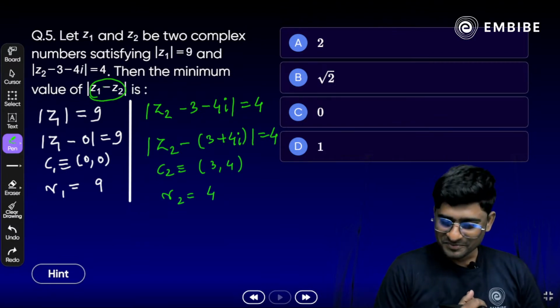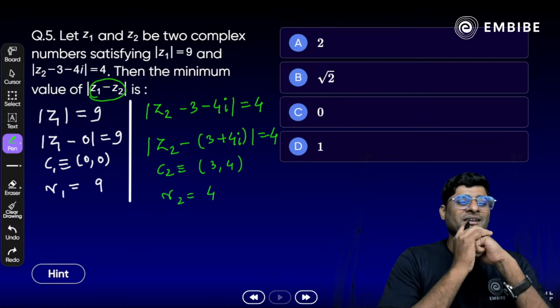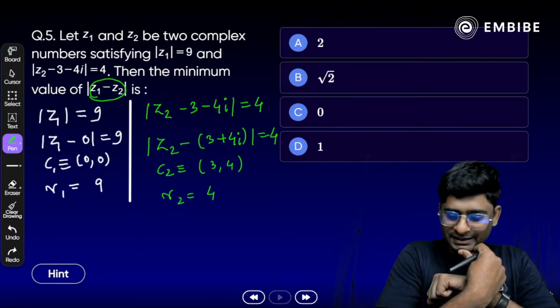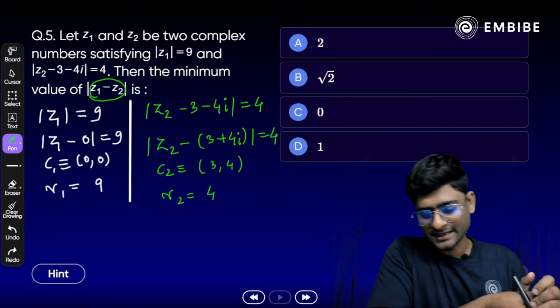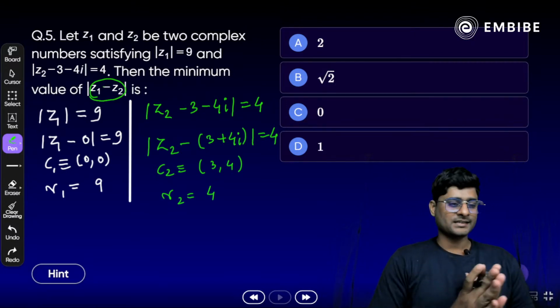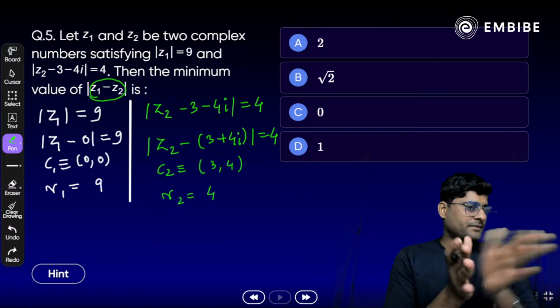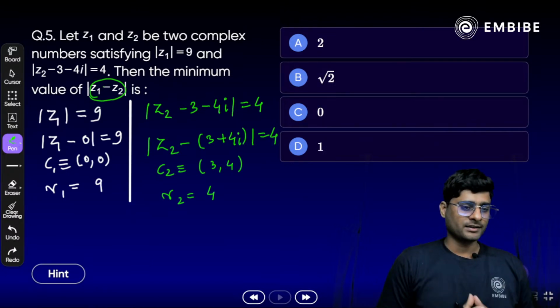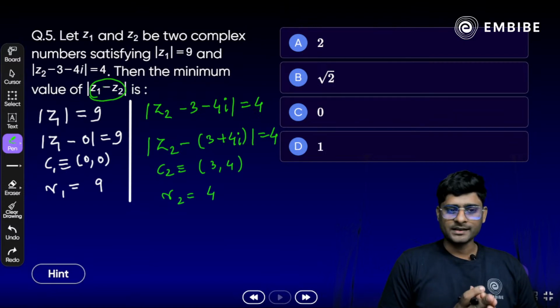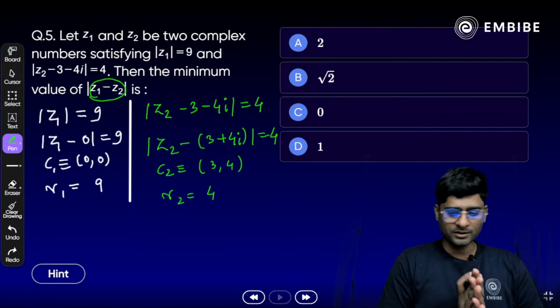All are saying option C here. Let me solve first. Very good. Circle with center 3, 4 and radius 4. Excellent. So mod Z1 minus Z2 means we need to calculate the minimum distance between the two circles.